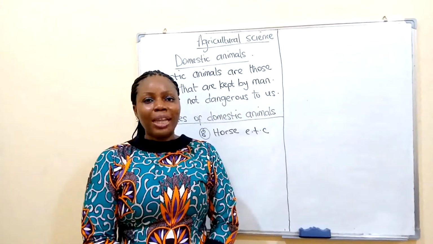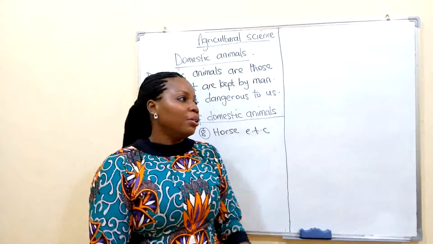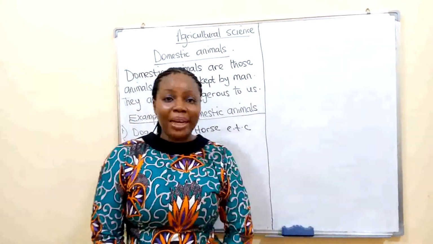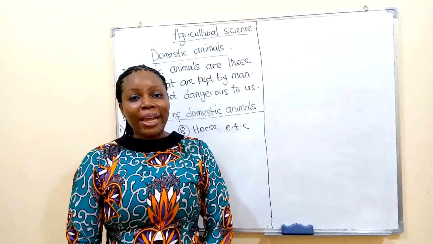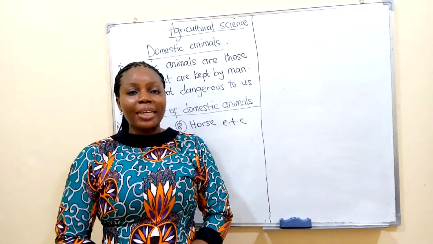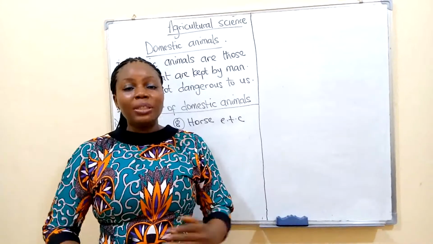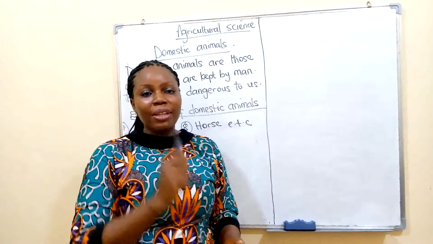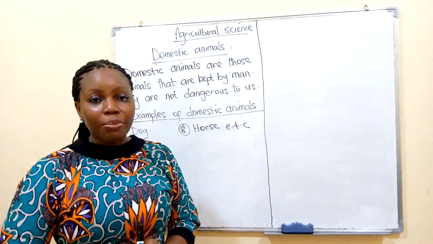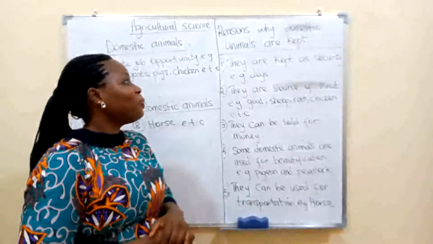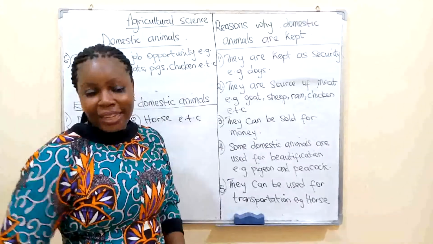Now you can tell me another reason why we keep these animals. Some of these animals, like your goat again, are sold in the market. So tell me why you keep those animals. They are kept for money. They use them to make money. You sell them and you make your money. Now let's write some reasons why we keep domestic animals. Okay, reasons why domestic animals are kept.